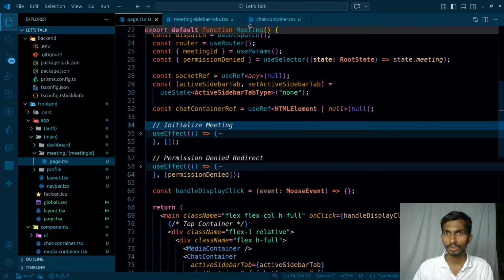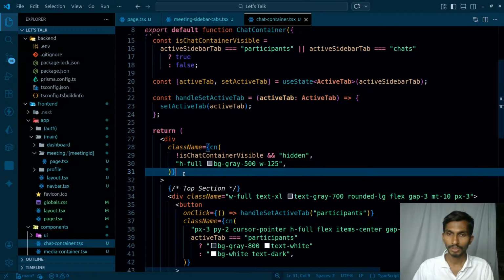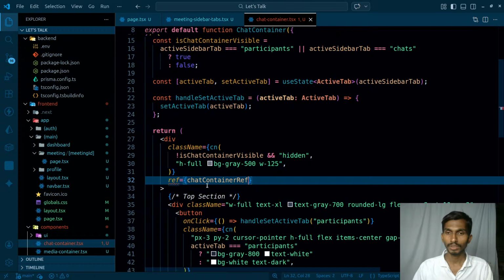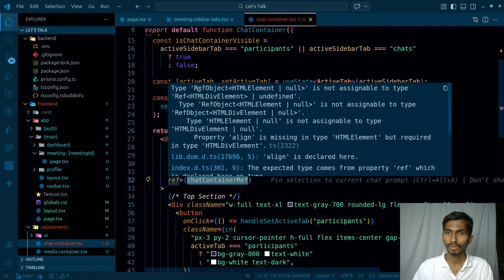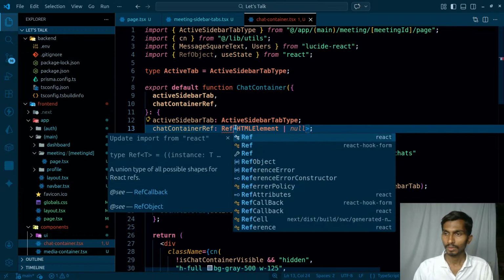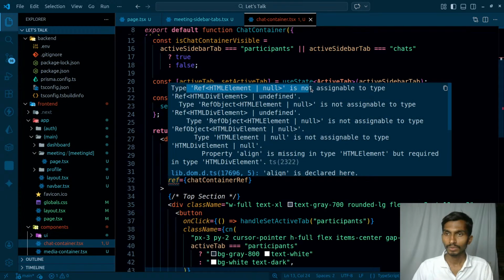I'm just simply returning from here. Coming back to this one, as I got this chat ref, this is the top level div. ref is going to be equal to chatContainerRef here. What is the problem? The ref element is not assignable to ref HTMLDivElement or undefined.